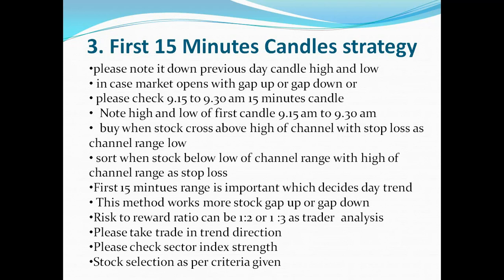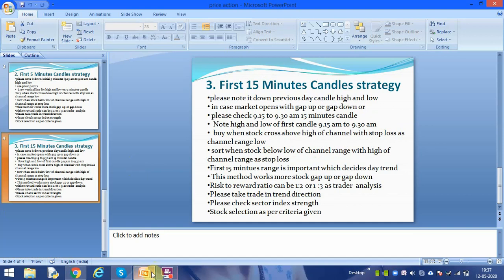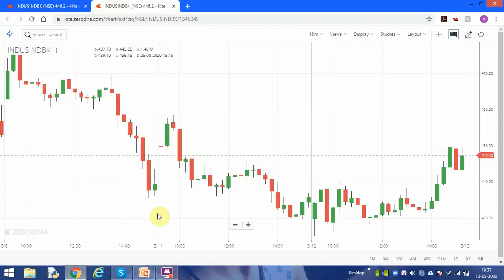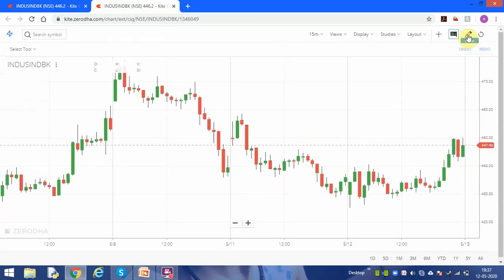I will give you some examples on the first 15-minute candle. I will draw a line so you can see that. I open the trading software. I am going to try Indusind Bank. Today the market is closed, so I will apply the first 15-minute candle strategy. Let me put a line here.